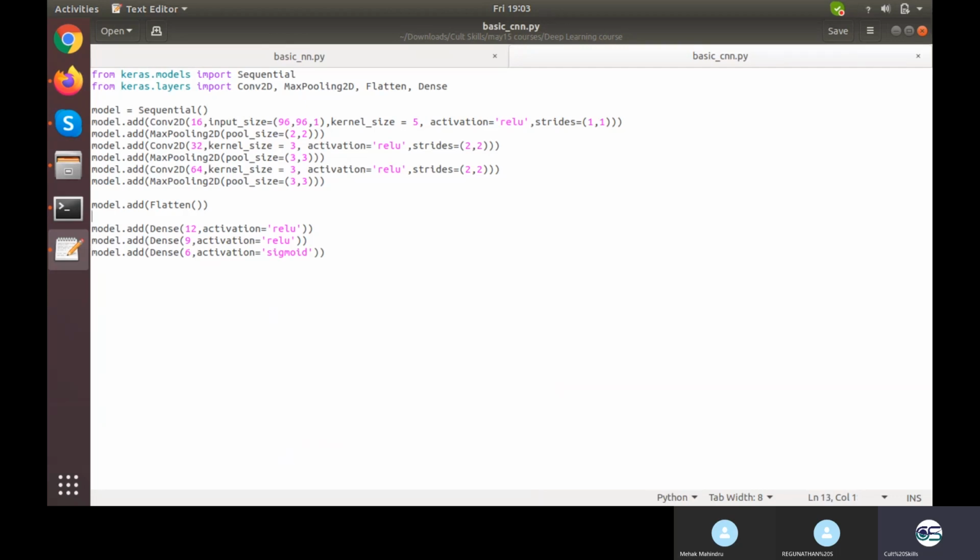This is what my model looks like. Enough of layers. So how many layers do I have? Let's see what model.summary would be doing. This will basically summarize our model. So how many layers are we having? We are having one convolution pooling, another convolution pooling, another convolution pooling. So 3 multiplied by 2 is 6, 1 flatten, 7, and 3 dense layers, of which the last one is the output. In total we are having 11 layers: 1 input, 1 output, and 9 hidden layers. Let's print this model.summary.